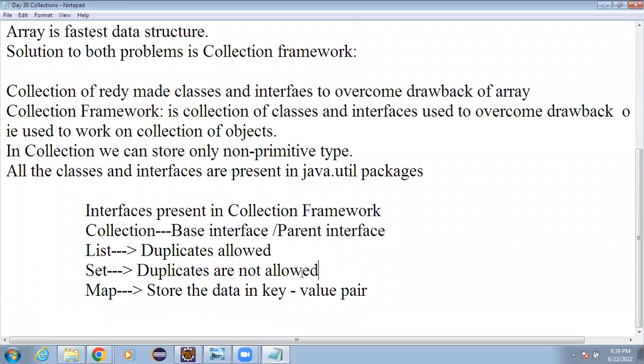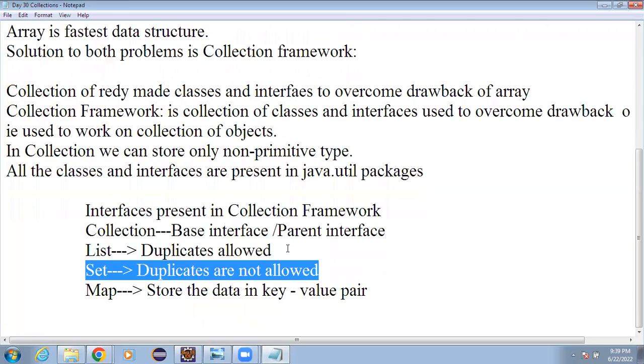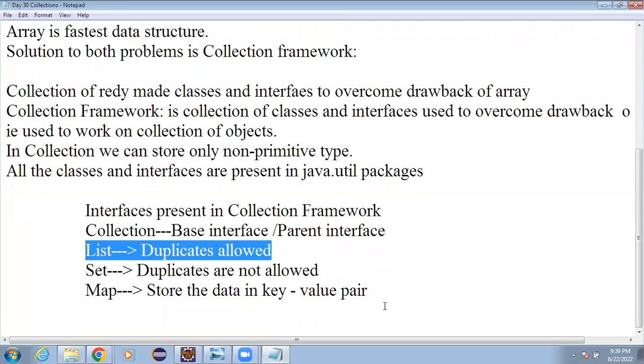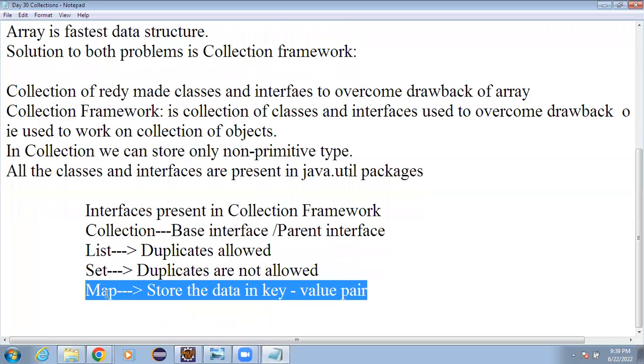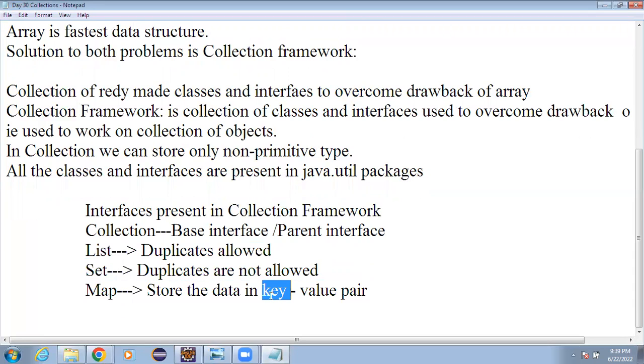See, in a Set only one value will be there, in a List only one value will be there, but in a Map we store the data as a key-value pair, and no doubt both key and value will be objects. The key will be unique, no duplicate element is allowed as a key, but the value can be duplicate.